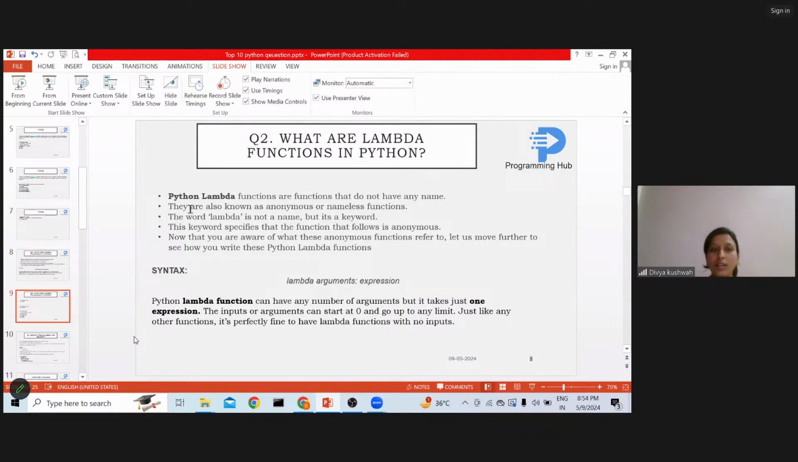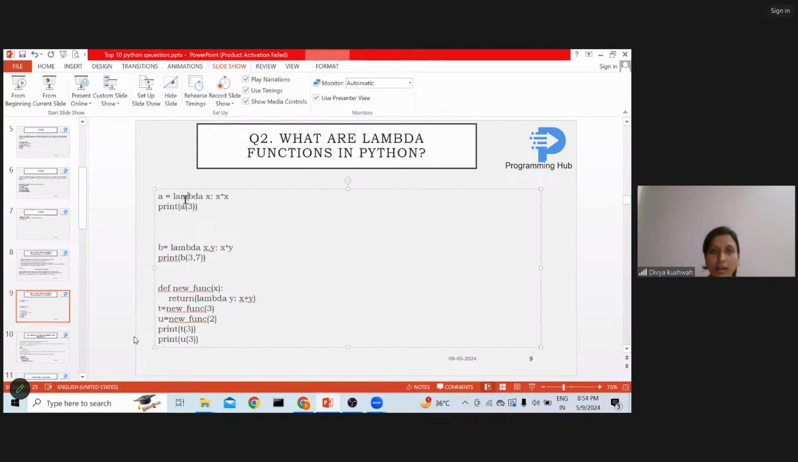So you can see how I am writing a lambda function. Lambda, I am passing the argument x, colon, and in the place of the expression, I am using x into x. So I am basically finding the square of a number. Then I am printing a, which is the lambda function, and I am passing 3, so 3 means x.